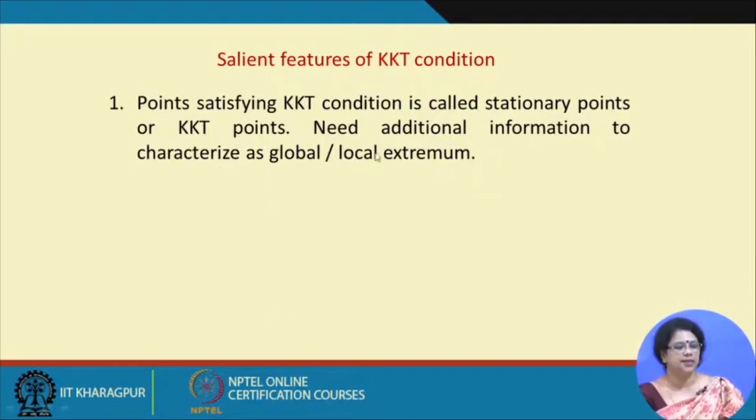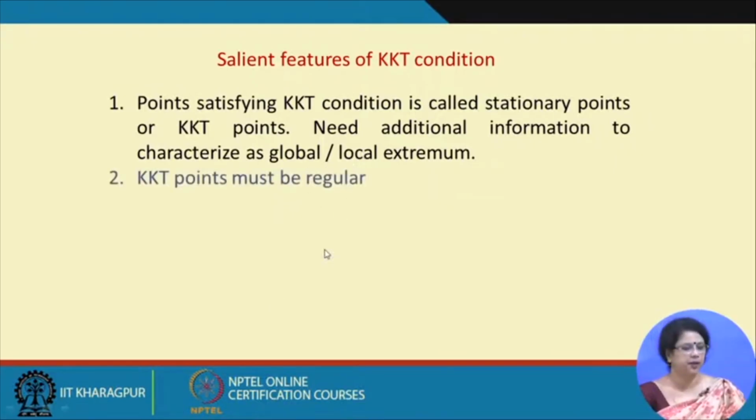All the KKT points will be either a local minimum or a local maximum. And KKT points must be regular. Regular means they must satisfy all the constraints. Not only that, the gradients of the constraints at the KKT points must be linearly independent, then only.